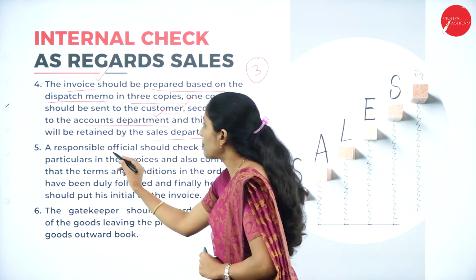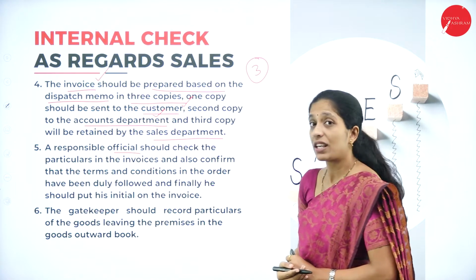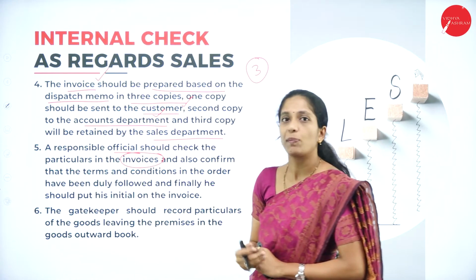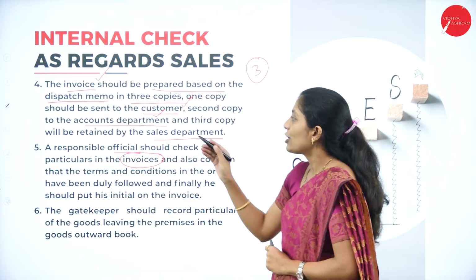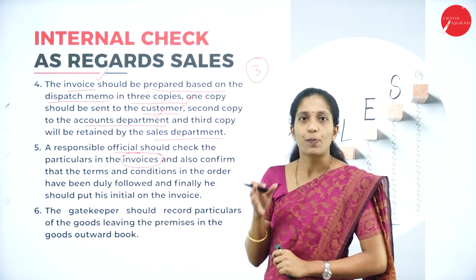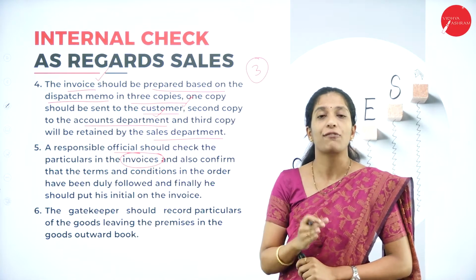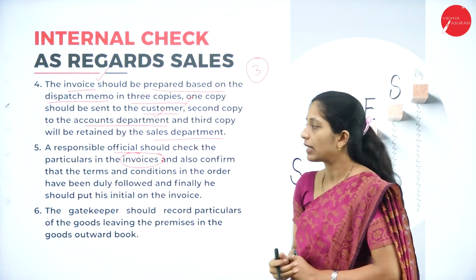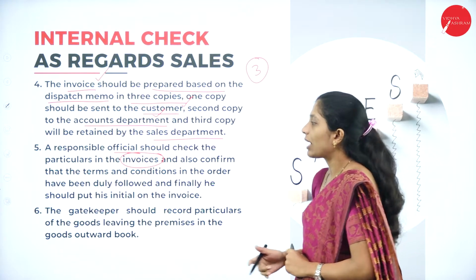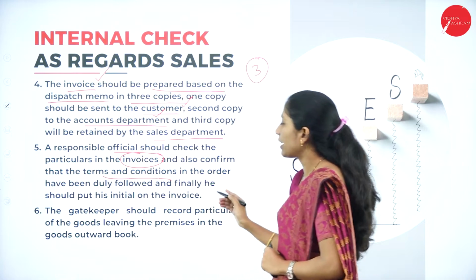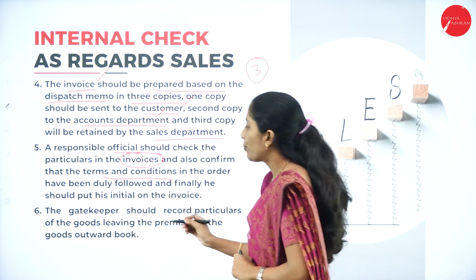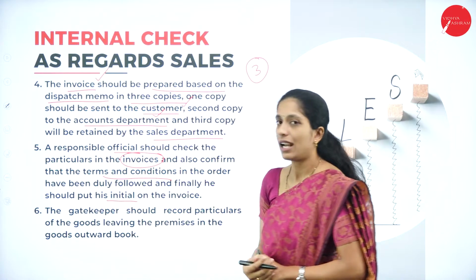A responsible official should check the particulars in the invoice. As I told you, the invoice will be prepared in 3 copies. A responsible official who is appointed for that particular purpose will check all the details of that invoice, and also confirm the terms and conditions in the order have been duly followed, and finally put his initial on the invoice.